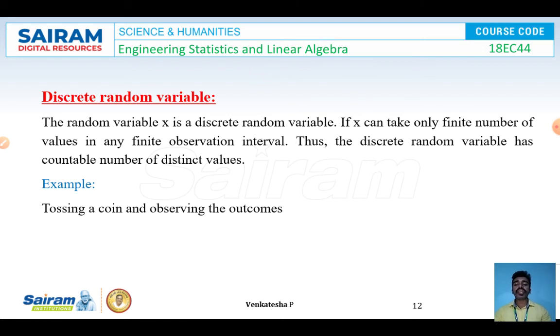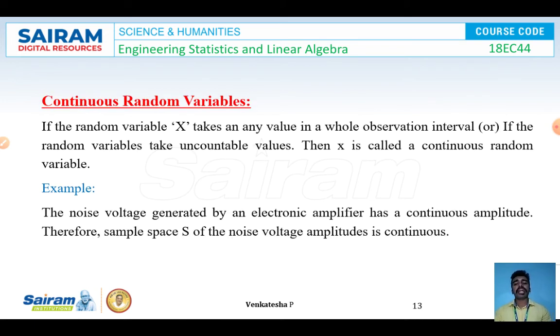Example: tossing a coin and observing the outcome. Tossing a coin is very easy, we have only a few outcomes, so it is countable. This kind of experiment is called a discrete random variable case. Similarly, continuous random variable: if the random variable x takes an infinite number of values, or uncountable values, then that kind of random variable is called a continuous random variable.